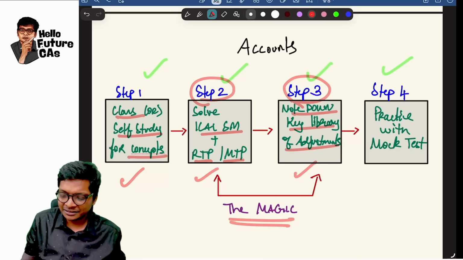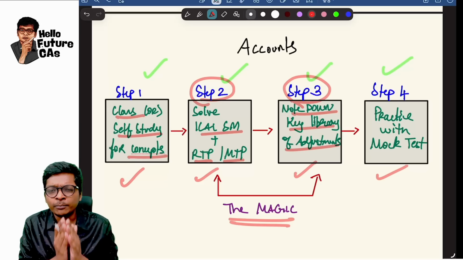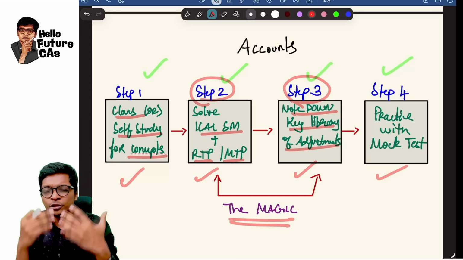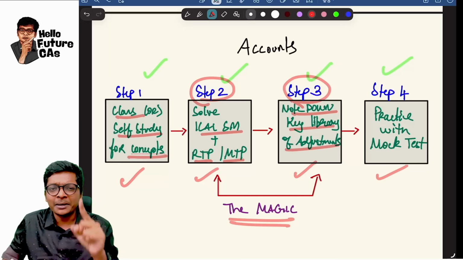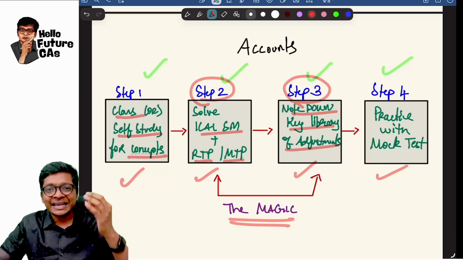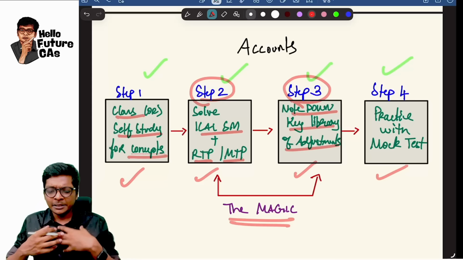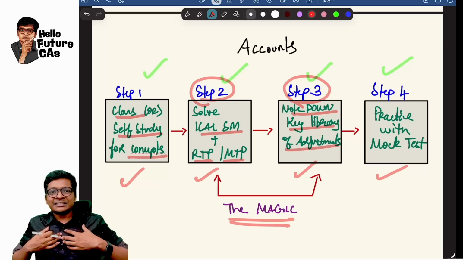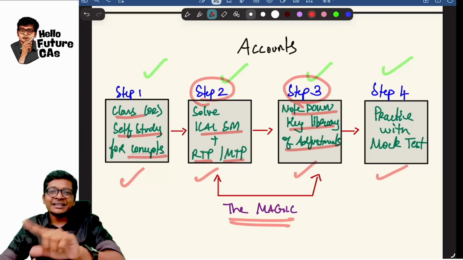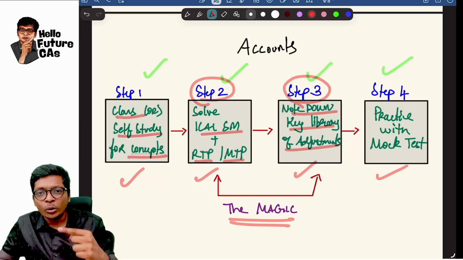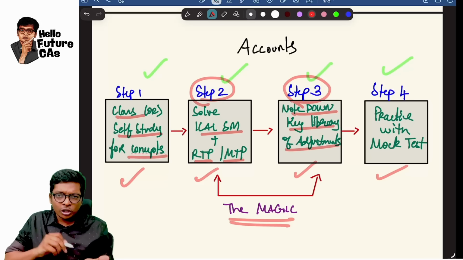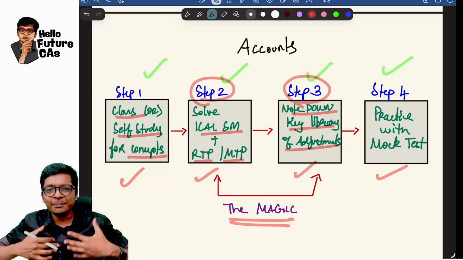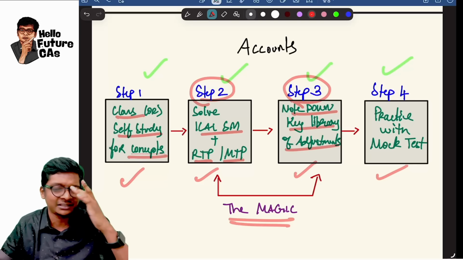Many students forget this. Step 4, practice with mock tests. Anywhere, guys, ICA mock test, DIRA test, any test series of your choice. At least a 100-marks mock test, recreate the exam-like situation for yourself. Imagine you are going to Ooty. Now, if I am sitting in the house and saying, watch Ooty on TV, is there a difference, guys? You have to really go and experience it. So, writing a test in your house and writing a real mock test, there is a difference. Create an exam-like environment and practice mock tests, guys.